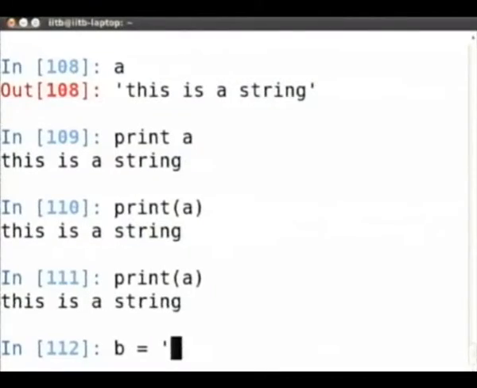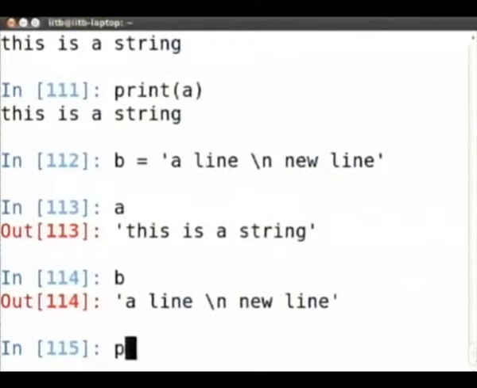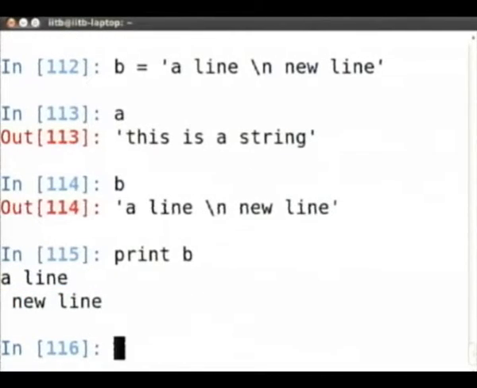So, similarly, if I take B, this is better illustrated in the second example, and here is a new line. B is this, but if I do print B, it will actually print that along with the new line. Okay. So, we have string formatting here. I will do this in a little while.